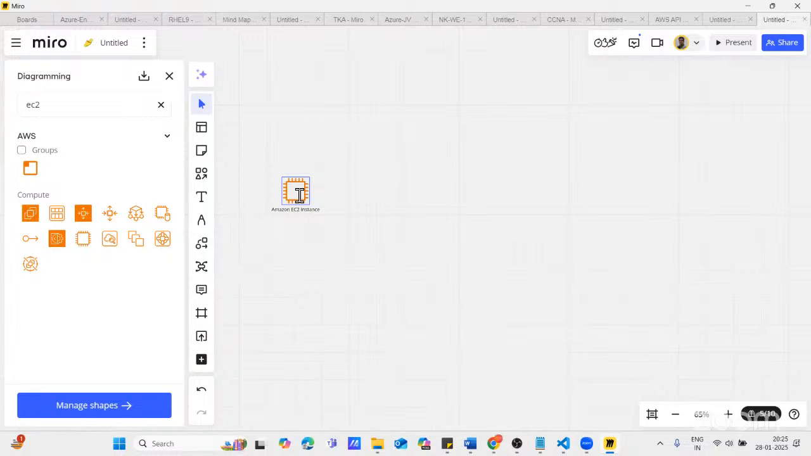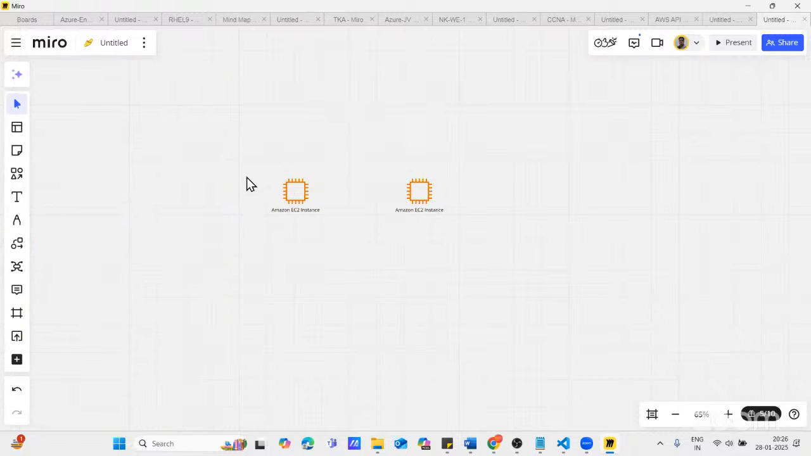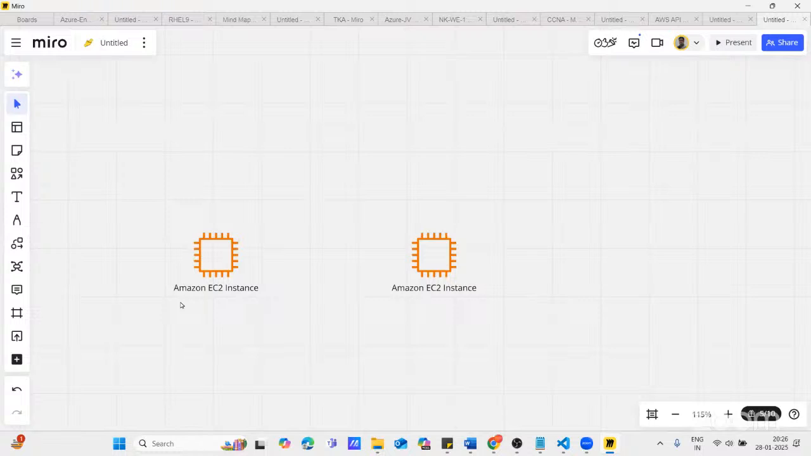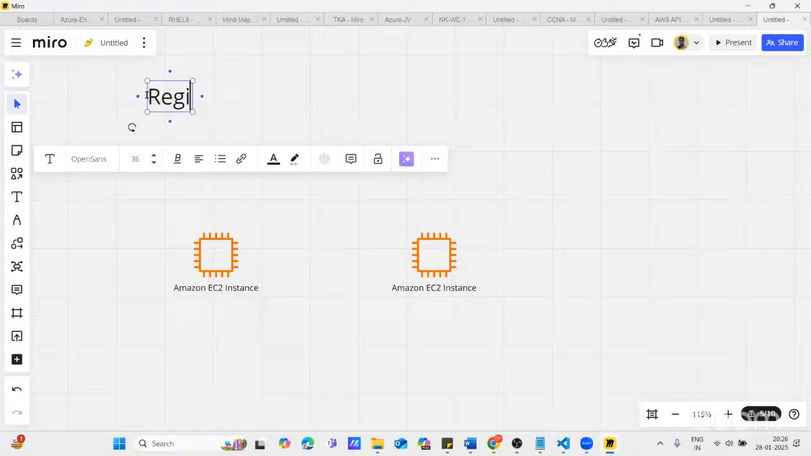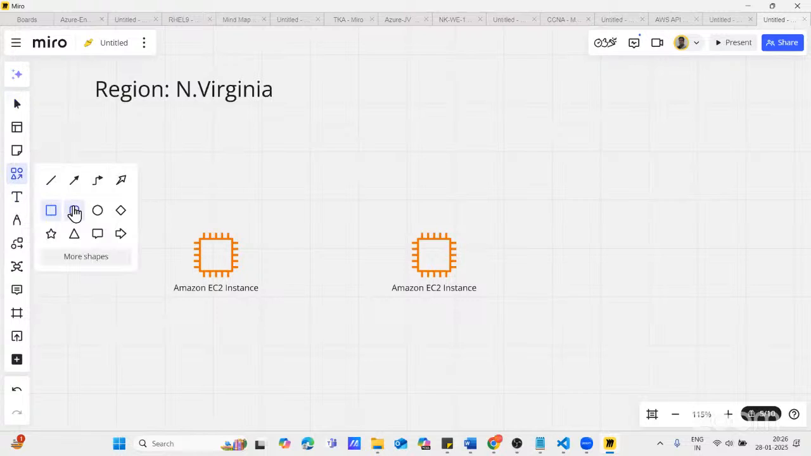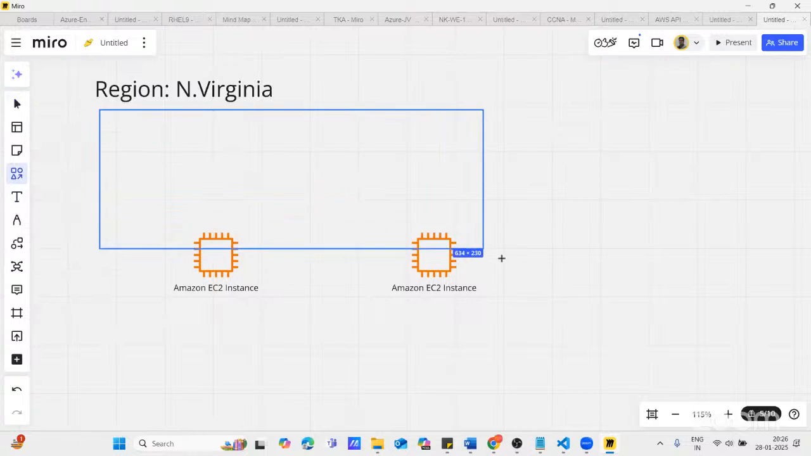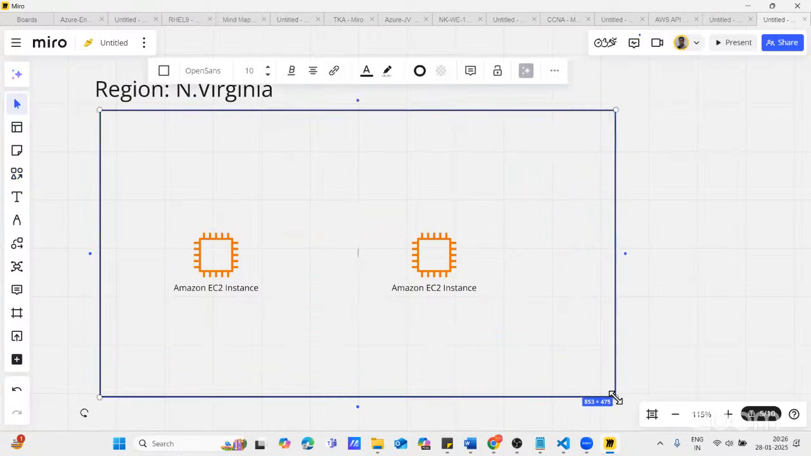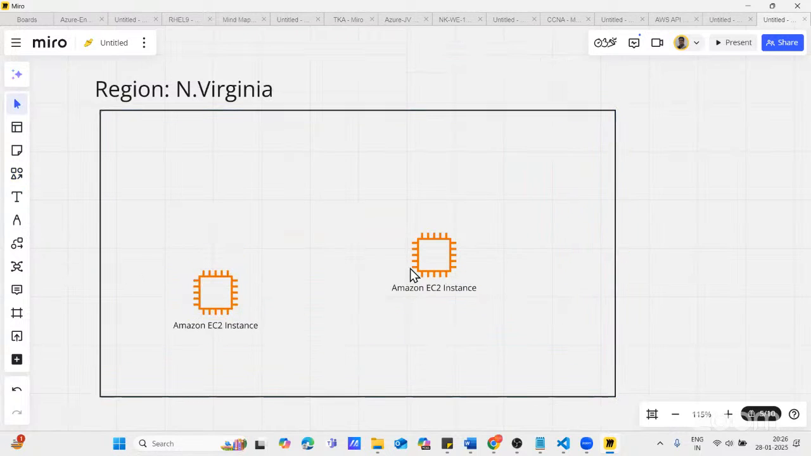Whenever you create an EC2 instance, you always choose a region and availability zone. My clients need highly available resources. So first of all, you will choose a region. These machines should be in a region. Let's say I'm taking North Virginia. My entire infrastructure is in North Virginia, and I'm going to create two instances here.